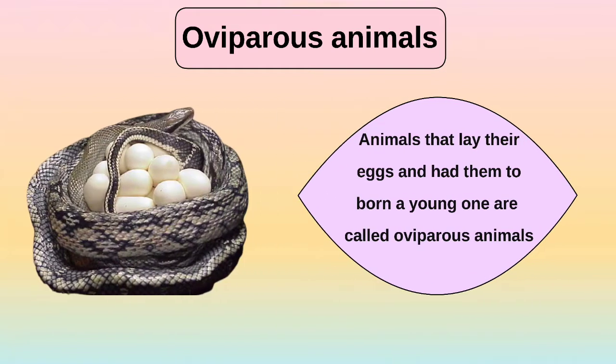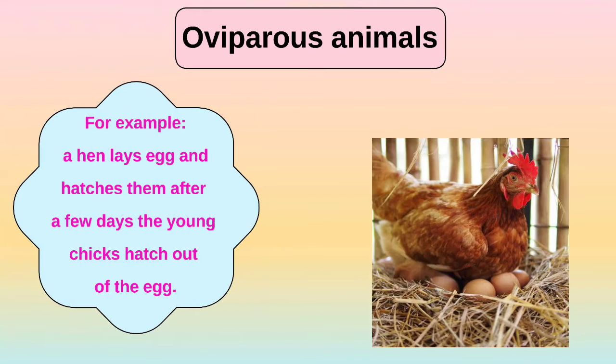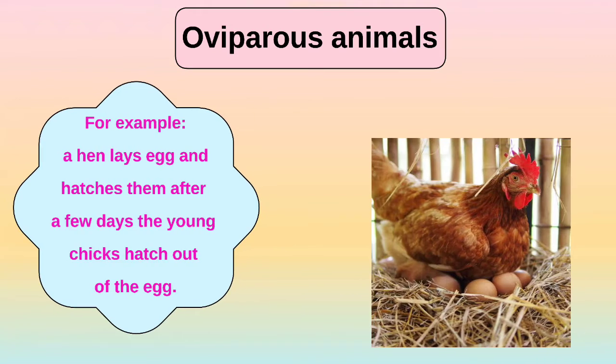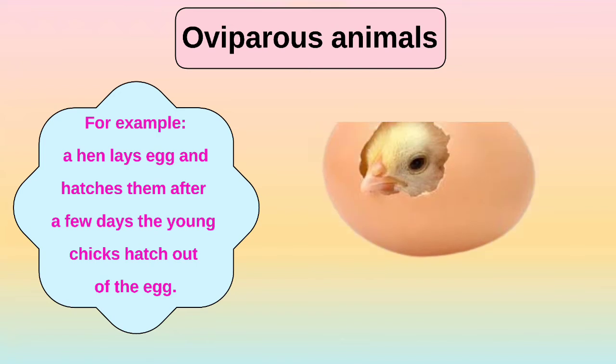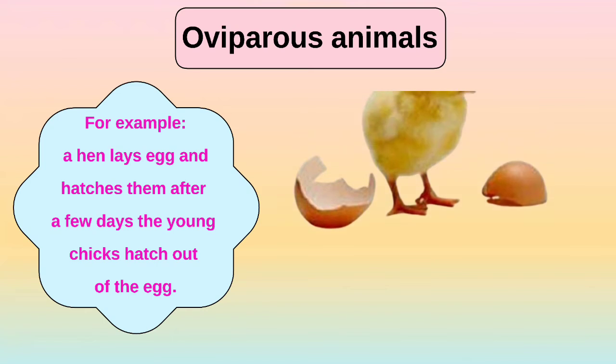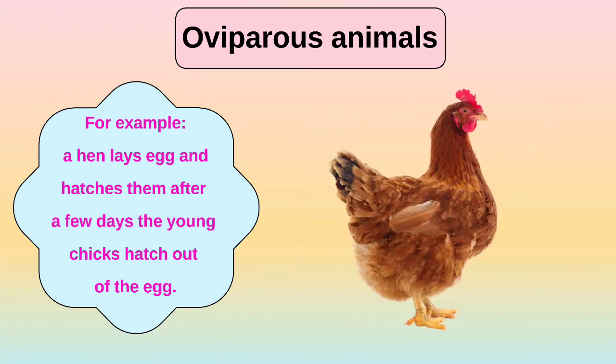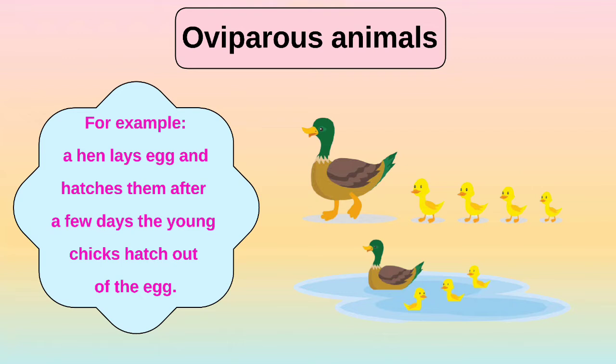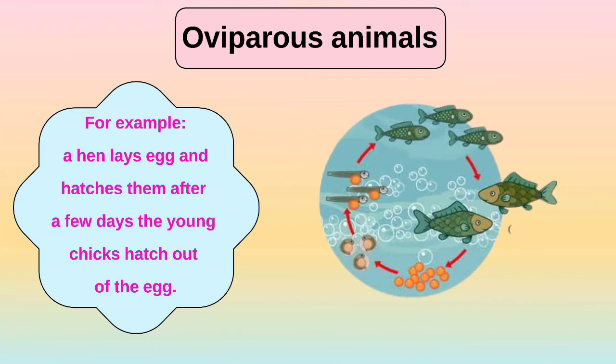Oviparous animals are animals that lay eggs and hatch them to give birth to a new young one. For example, a hen lays eggs and hatches them. After a few days, the young chicks hatch out of the eggs. Hens, ducks, all birds, fishes are examples of oviparous animals.